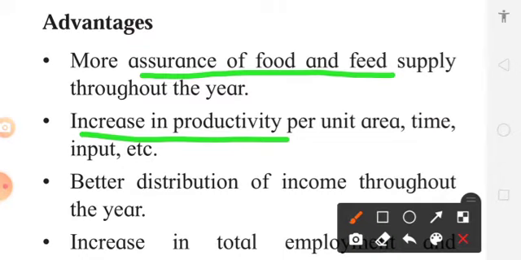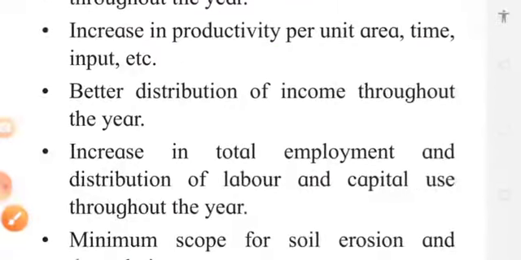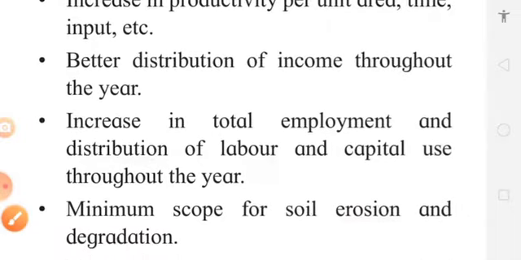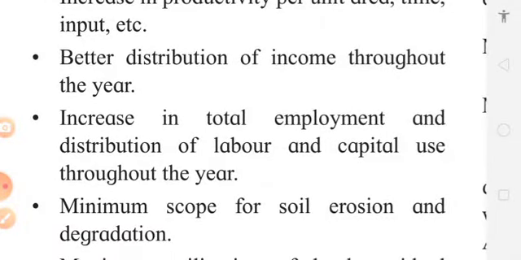For example, cotton, jawar, groundnut. Cotton is grown in kharif season, jawar is grown in rabi season, groundnut is grown in summer season. Cotton has a tap root system, jawar has an adventitious root system, and groundnut again has a tap root system. And this groundnut is a legume crop, not exactly a pulse crop, but a legume crop.